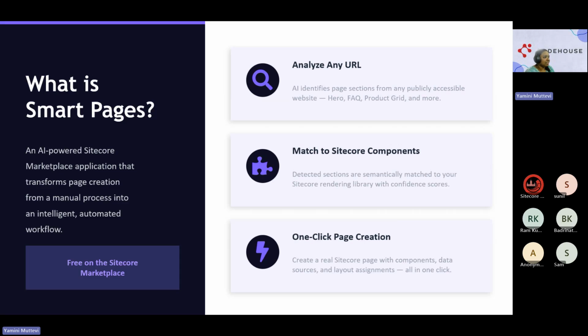Moving on to the next slide, what is Smart Pages? By definition, this is a marketplace application that transforms page creation from manual processing to an intelligent automated workflow. Now, what does it mean? What is the problem that we are going to solve today?